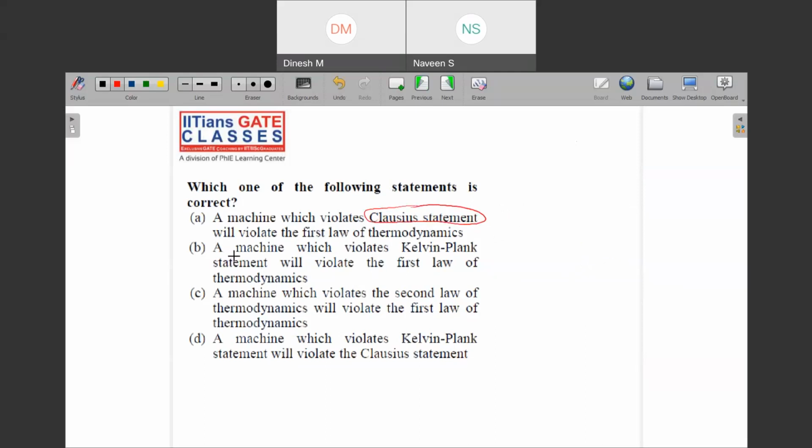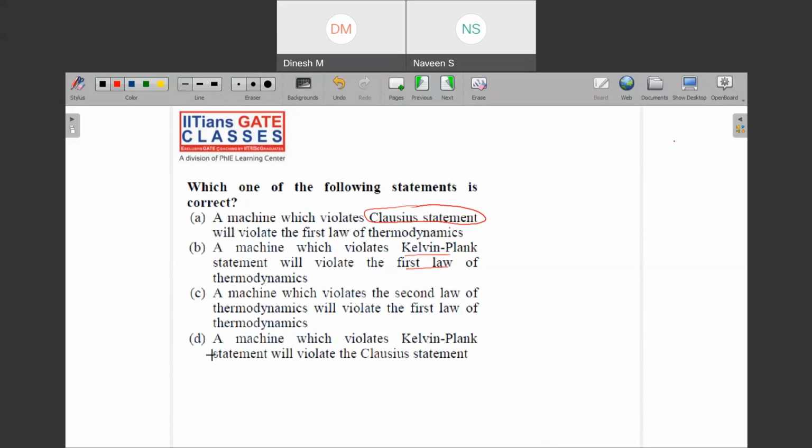Next statement, a machine which will violate Kelvin Planck will violate the first law. This is also wrong. Why? Because Kelvin Planck and Clausius are the statements of the second law of thermodynamics. Then the third one, a machine which violates the second law of thermodynamics will violate the first law of thermodynamics. This is also wrong. Why? Because it is not always necessary that this will get violated. We have seen the example, right?